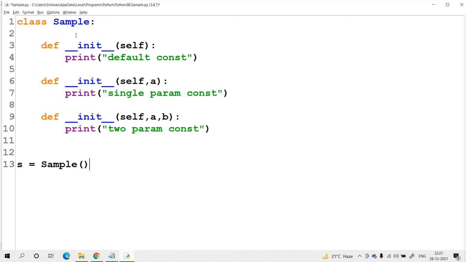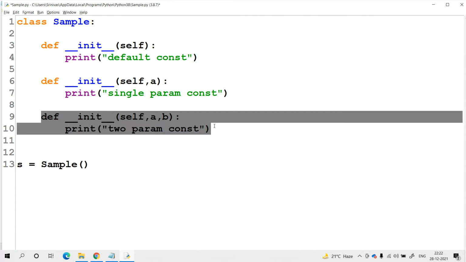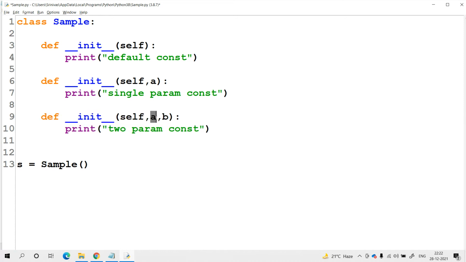The reason is that in Python programming, the constructor overloading concept is not possible. Out of all the available constructors, the last constructor's syntax is the one used at the time of creation of the object of the class. So for the last constructor, we need to pass two explicit parameters. Otherwise, we will get an error message. Let me check it now.